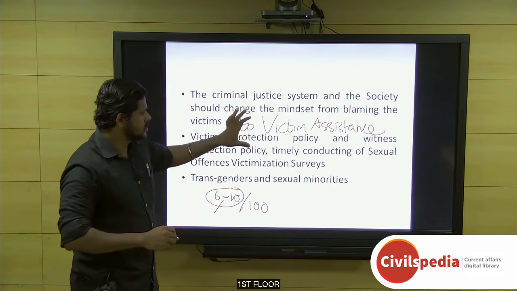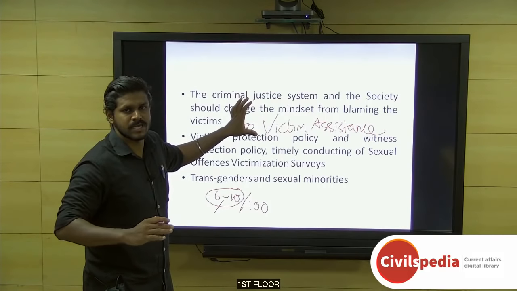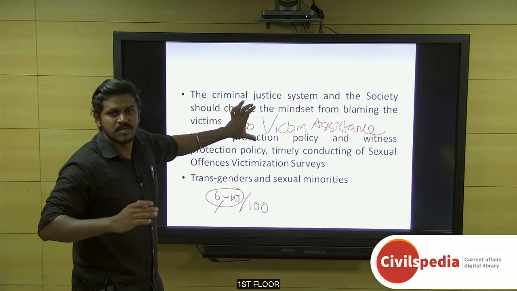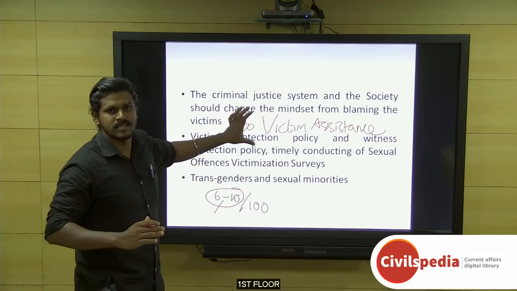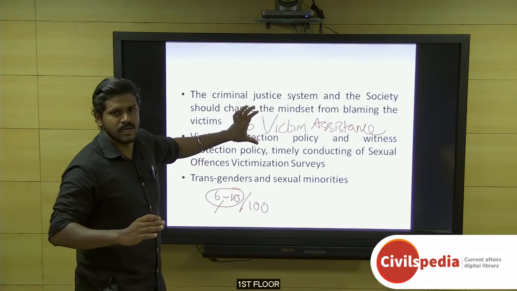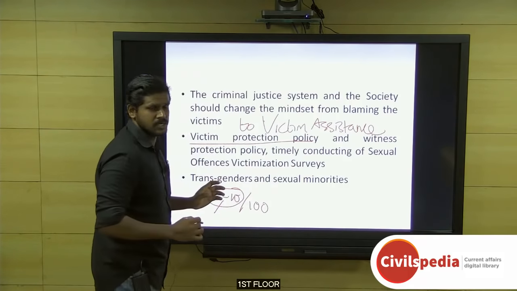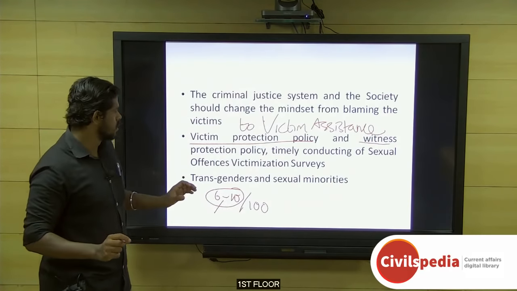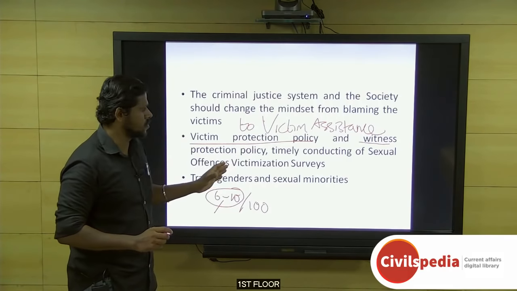And this victim assistance should be from the point of view of the victim. The victim has to be emotionally supported, psychologically supported, financially supported, and in all other ways. And this victim has to be sufficiently encouraged by various stakeholders to fight her case legally by reporting. For that to be carried out, we need a victim protection policy. We do not have a nationwide victim protection policy and witness protection policy other than a few sections in the Code of Criminal Procedure. But we require a specific, exclusive victim protection policy and witness protection policy.